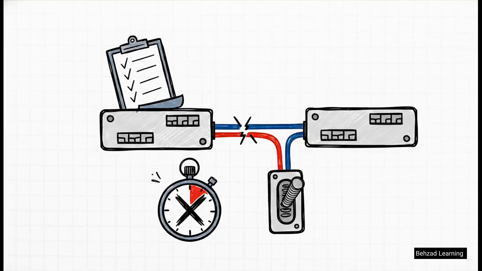But the real secret here is that RSTP introduces this brilliant pre-calculation. While the network is totally healthy, it's already planning for disaster. It mathematically calculates alternate ports, which act as immediate backups to the root port, and backup ports. Because it's already done all the math ahead of time and knows exactly which port is going to take over, if a primary link fails, RSTP can transition an alternate port to forwarding almost instantly. No more 50-second blackouts, just immediate, seamless failover.